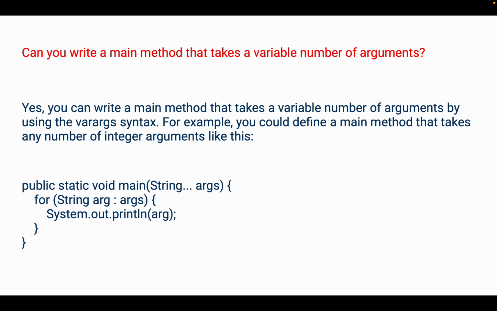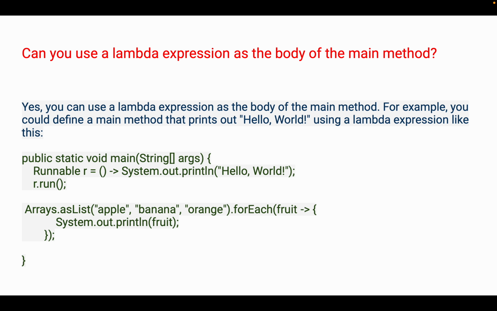Can you write a main method that takes a variable number of arguments? In the previous video we have seen that among the modifications which are allowed in the main method, we can replace the string array argument with varargs. So same thing is here also. Yes, you can write the main method that takes a variable number of arguments by using the varargs syntax. For example, you can define the main method like this, String... arguments, and for printing we can use an advanced for loop and print each value using a System.out.println statement. Let's move to the next question.